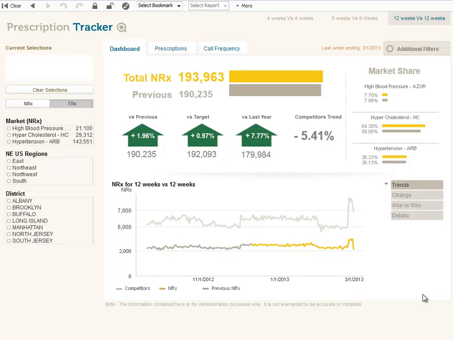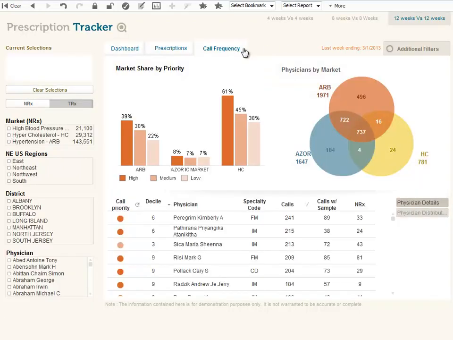This is my company's dashboard. Here I have all the information I need on a daily basis. Today, I'm interested in market share. So by looking at the chart, I identified HC as the market where I'm getting the highest market share. To get more information about this market share, I will switch to the Call Frequency tab. Here I have market share by priority and physician distribution by market.